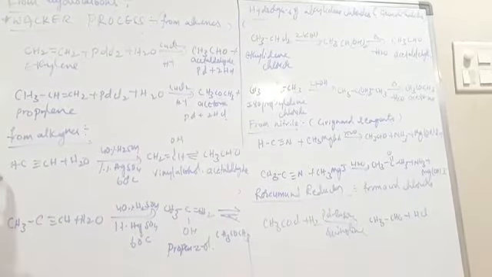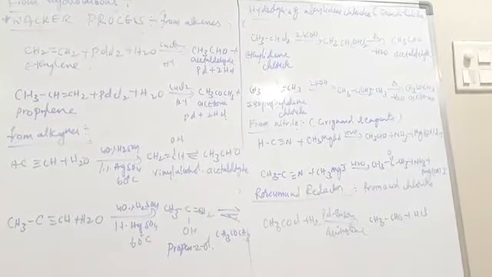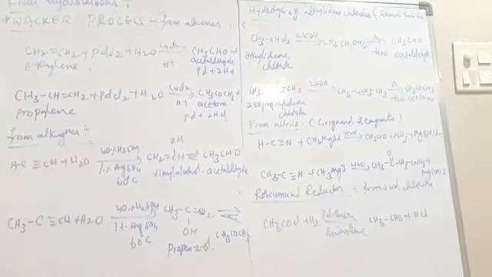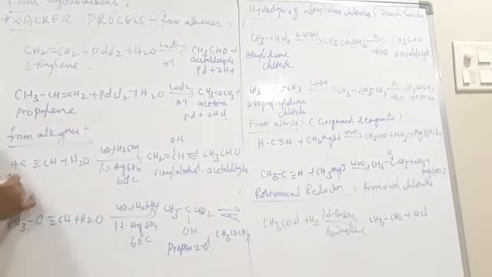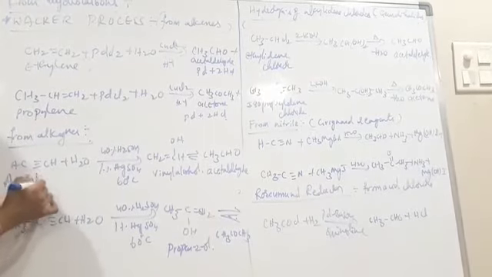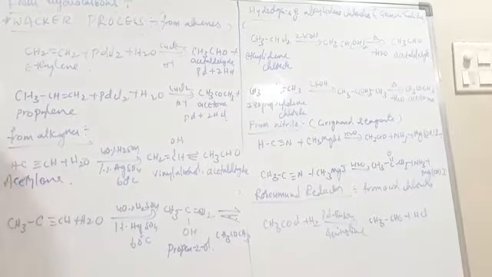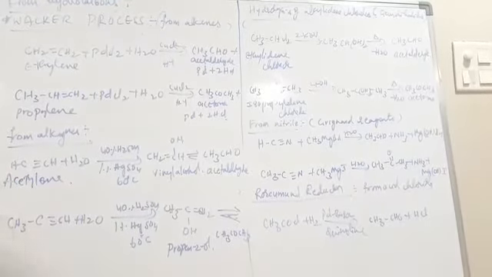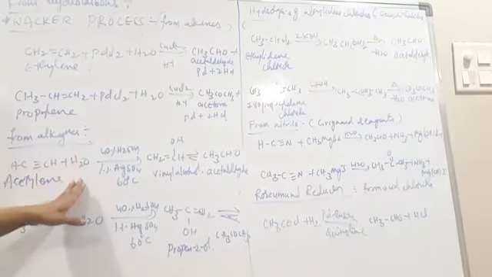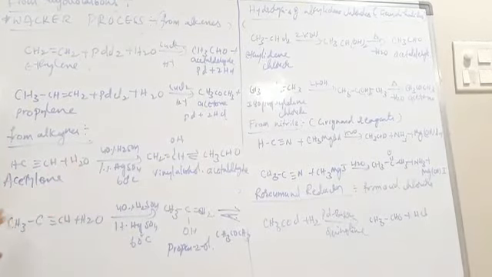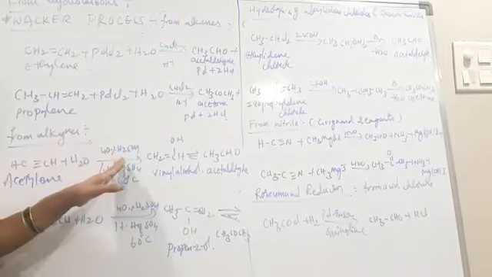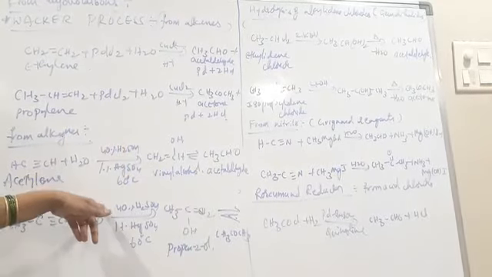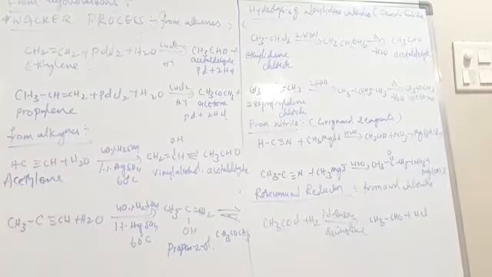Then coming to alkynes. Here, in the preparation of acetaldehyde from acetylene, ethyne, acetylene undergoes hydrolysis in presence of 40% sulfuric acid and 1% mercuric sulfate, and the temperature is maintained at 60 degrees centigrade.